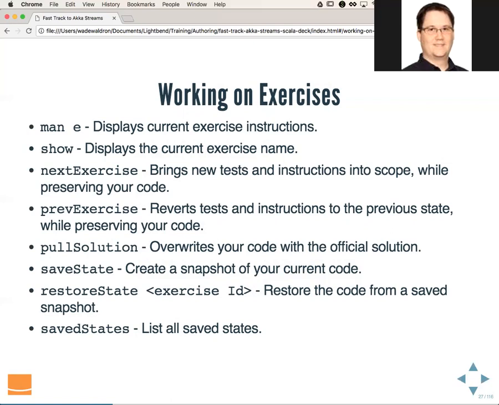Previous exercise reverts tests and instructions to the previous state, again preserving your code. Pull solution will overwrite your code with the official solution, and save state will create a snapshot of your current code. Restore state will actually restore code from a saved snapshot, and then save states will list all of the saved states.